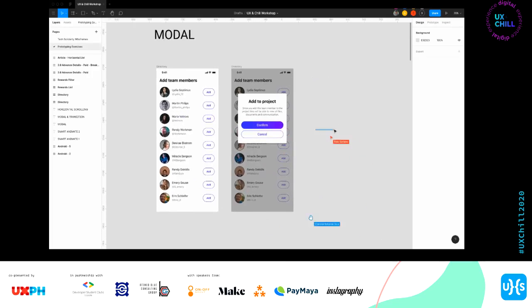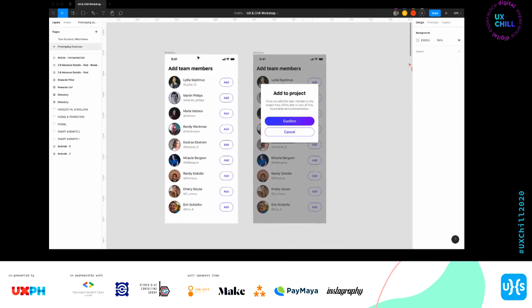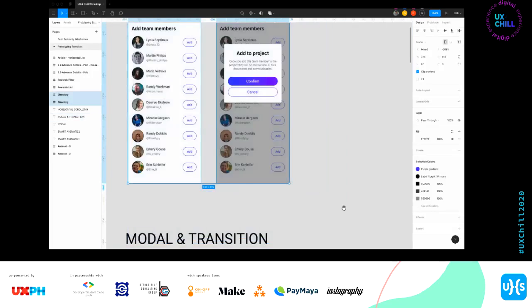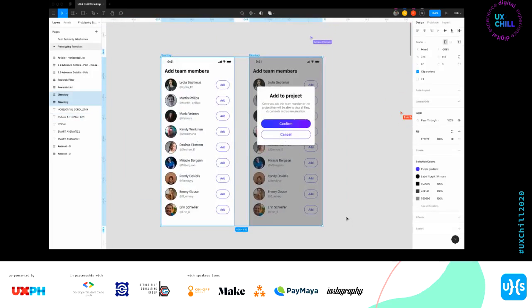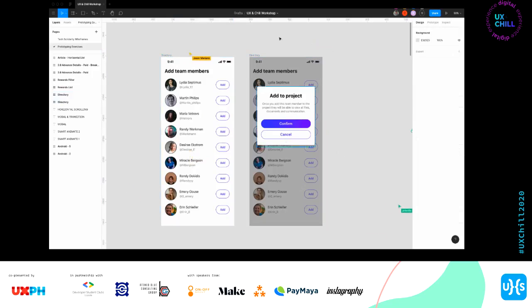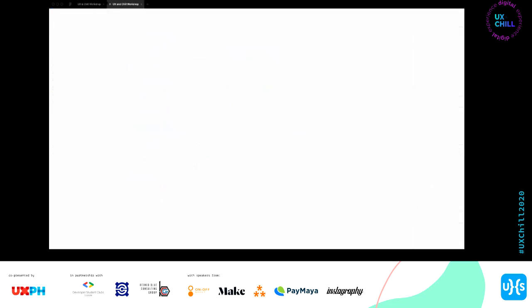Okay, modals. When it comes to modals, this is perfectly fine when you're presenting it on a presentation, on a slide. It's not fine when you're doing a prototype. Why?